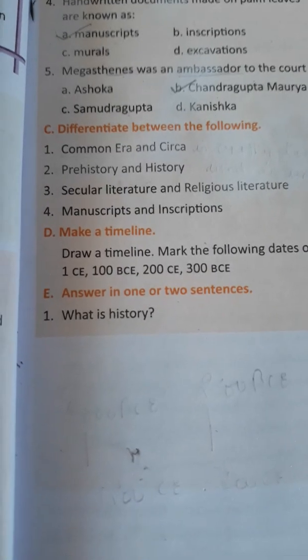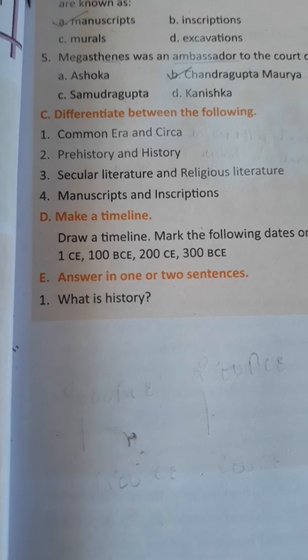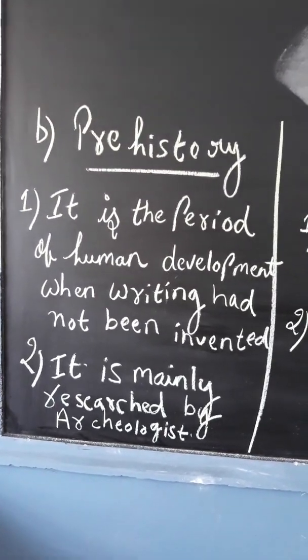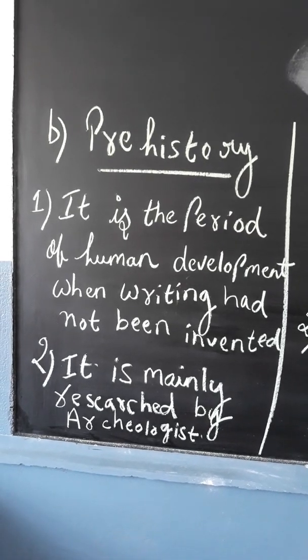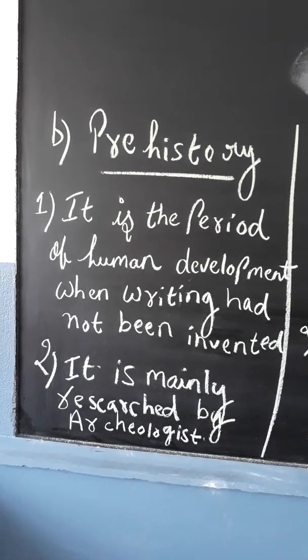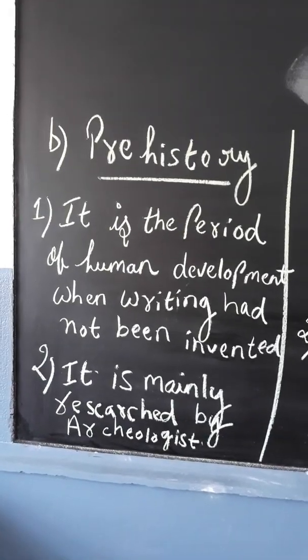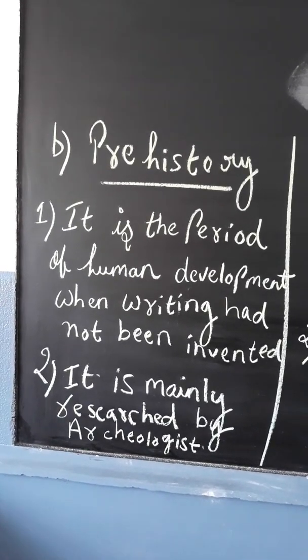Okay. Now next you have prehistory and history. Number 2 you have prehistory and history. Prehistory, you can see there 2 points I have mentioned there. First is, it is a period of human development when writing had not been invented. And second is, it is mainly researched by archaeologists.